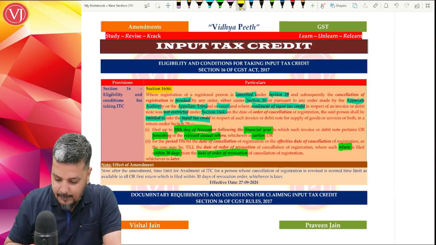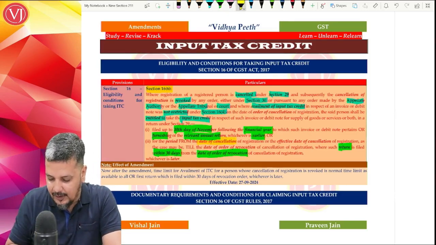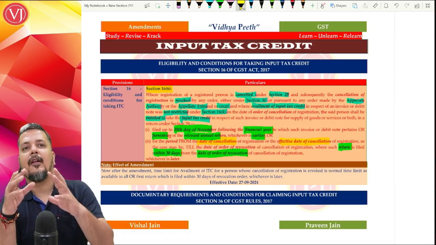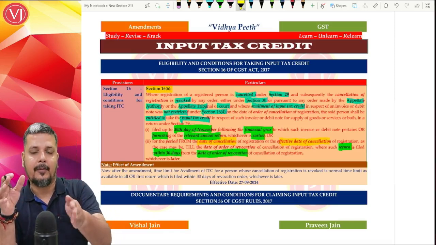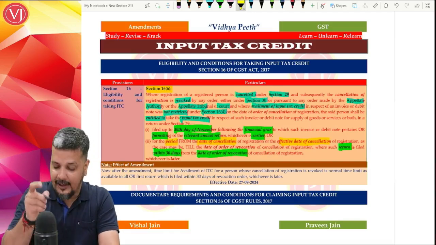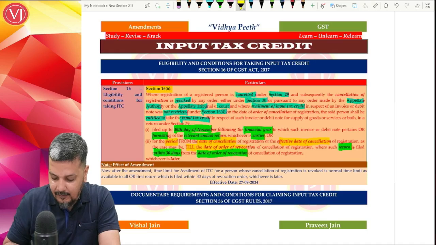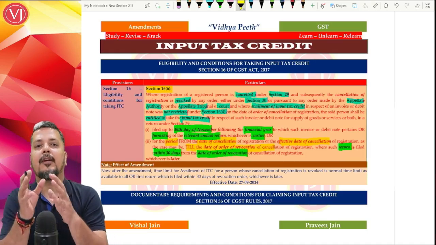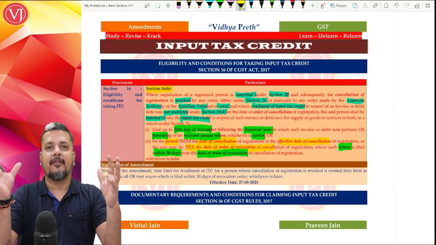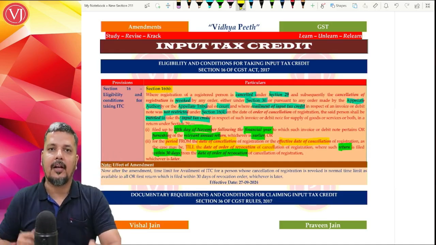The period would be from the date of cancellation of registration, or the effective date of cancellation if it is retrospective, till the date of the order of revocation. So technically it will be the first return. It is only one return, but you are going to file it for many months.